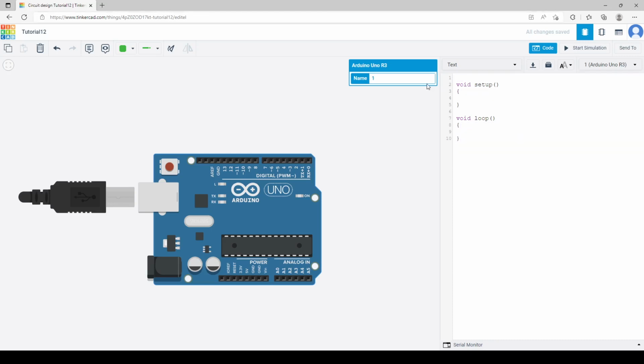Now what we're gonna do is initialize the serial monitor, which is Serial.begin in parentheses 9600, right? And what this does is it tells Arduino, hey Arduino, begin using the serial monitor.